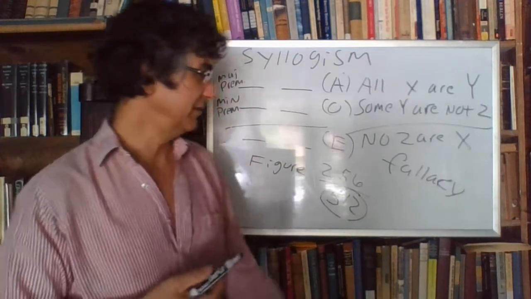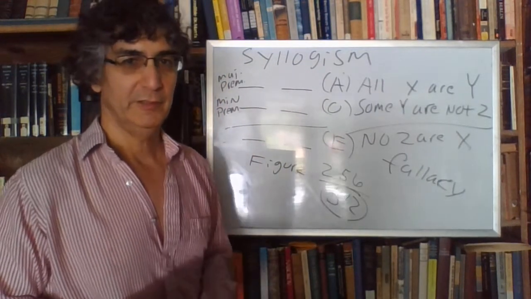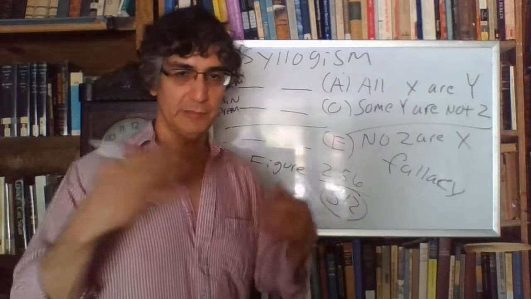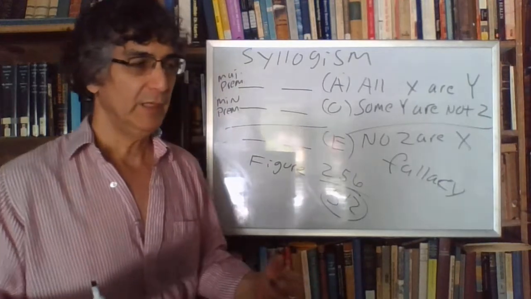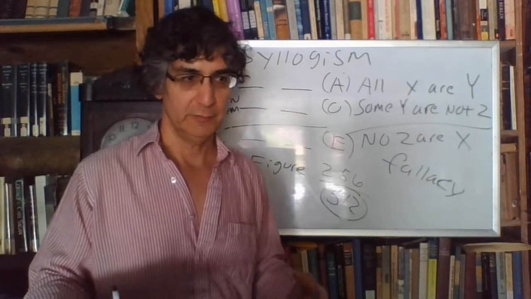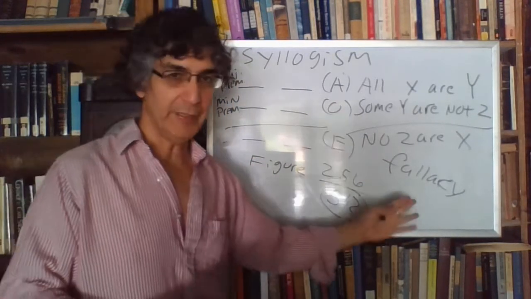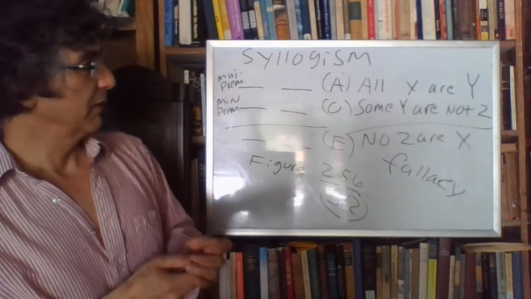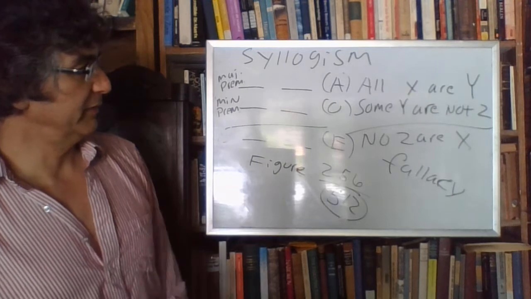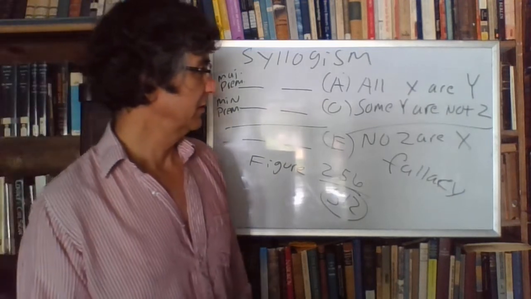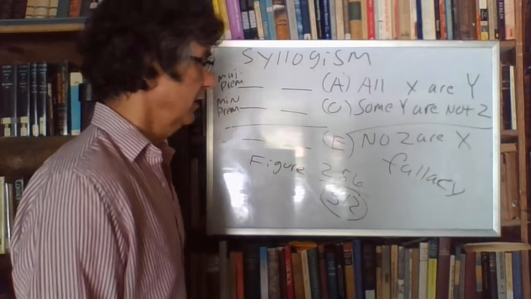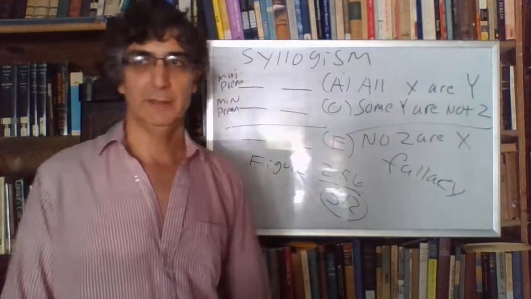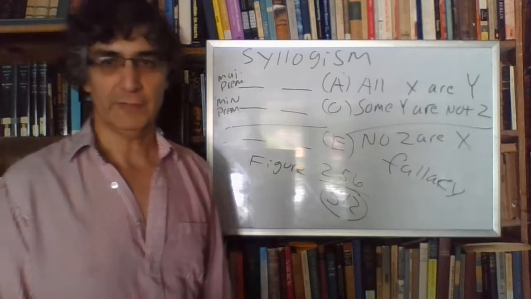So we say that a syllogism or a reasoning process or an inference is fallacious if it has a fallacy. Let's take this one right here. All x are y, some y are not z, no z are x. That actually is not valid. That syllogism has a fallacy.